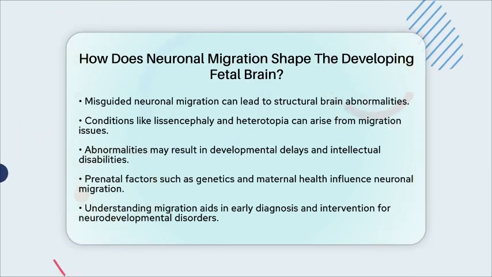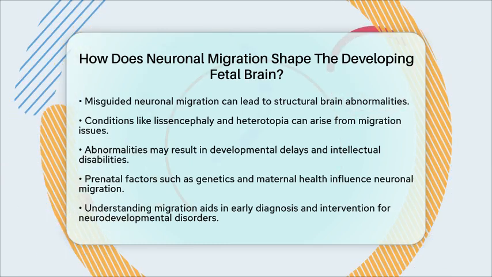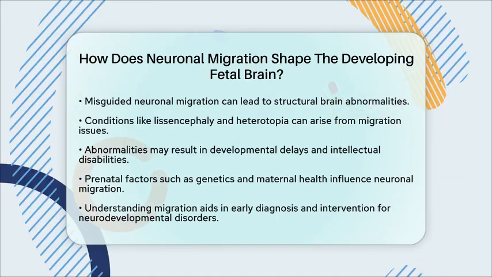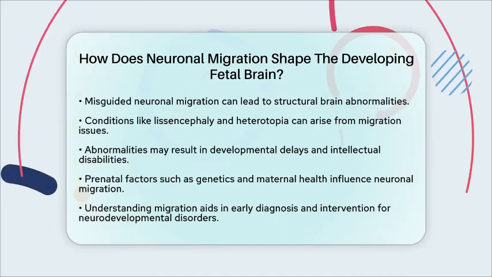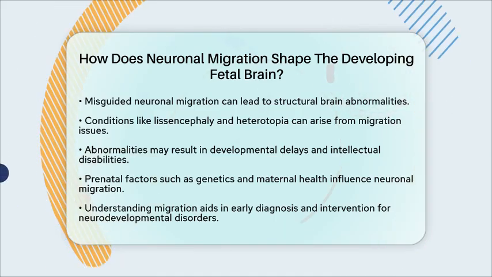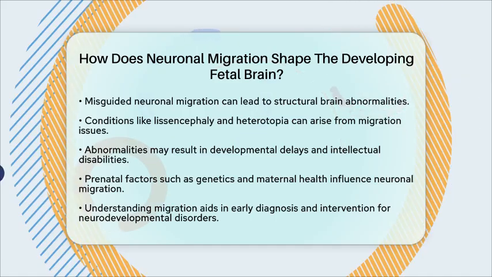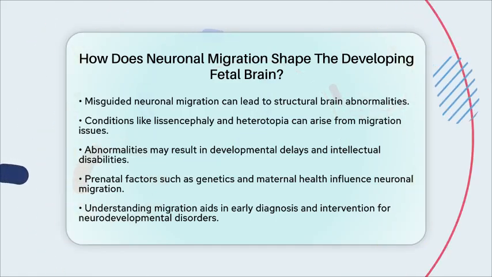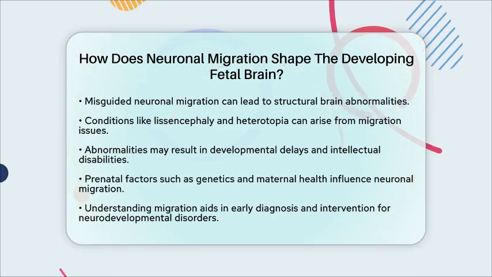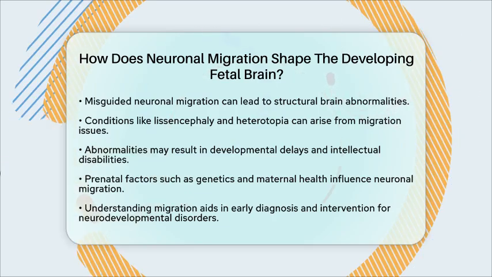In essence, neuronal migration is a fundamental process that organizes neurons in the brain during fetal development. It ensures that neurons reach the right place at the right time, forming the networks necessary for cognitive, sensory, and motor functions throughout infancy and early childhood.